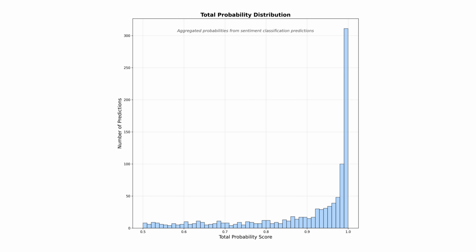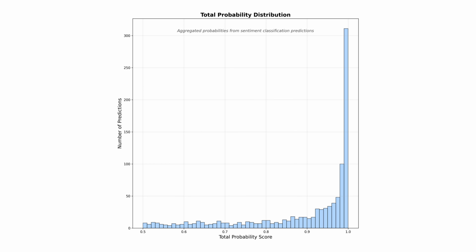We wanted to create examples that would produce a wide range of total probability scores, from crystal clear cases where Llama would be very certain, to ambiguous cases where it would be uncertain. When we ran our total probability algorithm on 1,000 random samples from this dataset using Llama 3.1-8b, here's what we found. The model gives us a wide range of confidence levels.